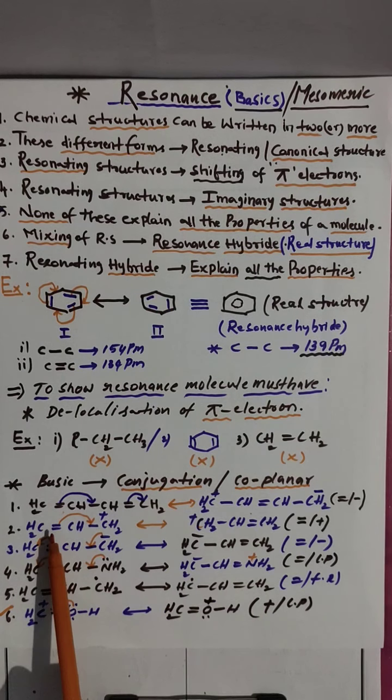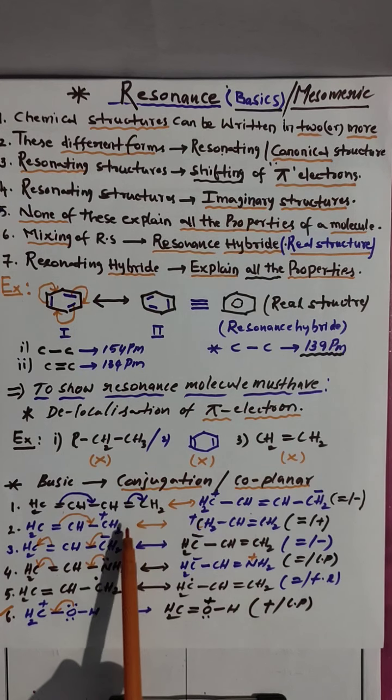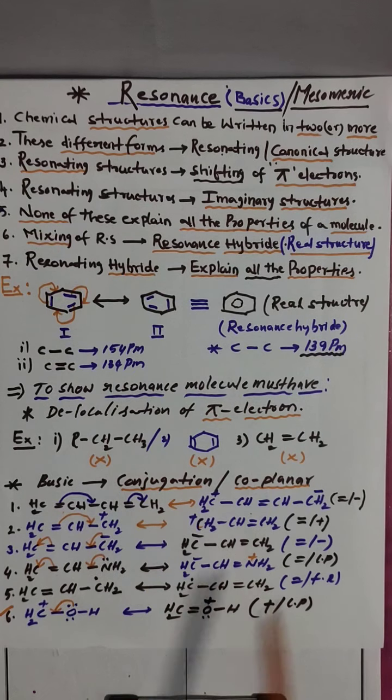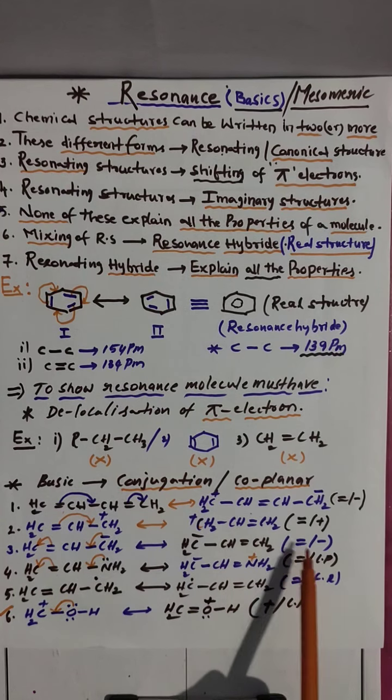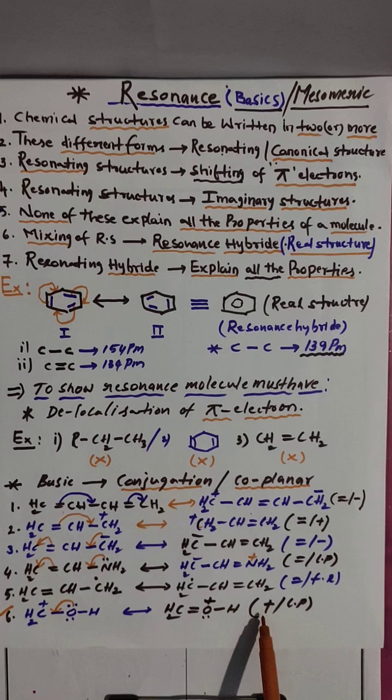That you have to remember. Here double bond, here positive. Here positive is not there; somewhere we have, that is different. Next, negative charge with double bond, double bond with lone pair, double bond with free radical, positive charge with lone pair.